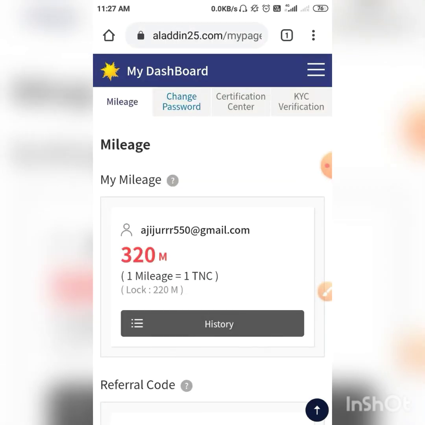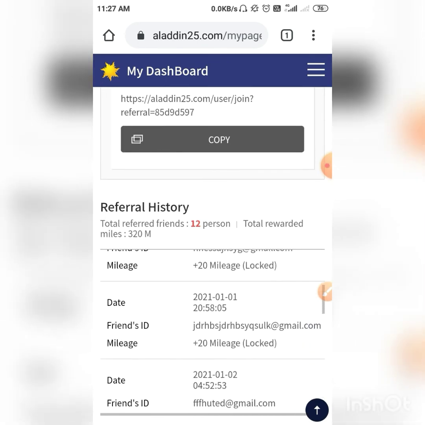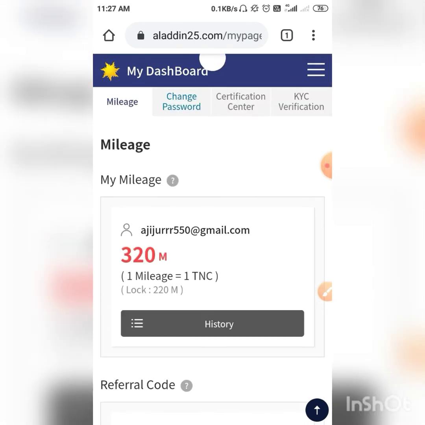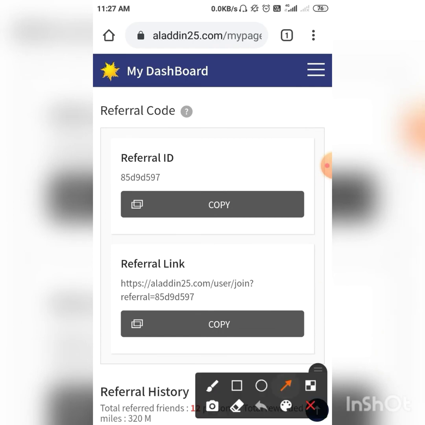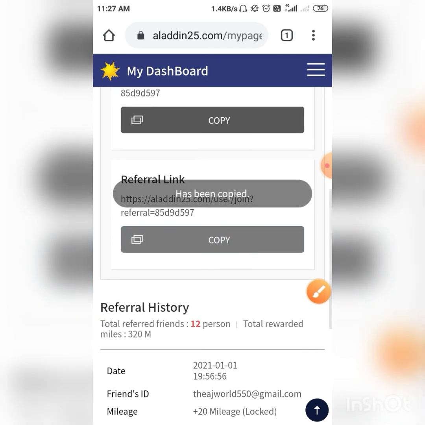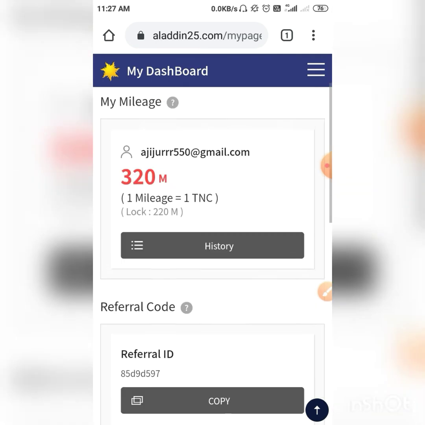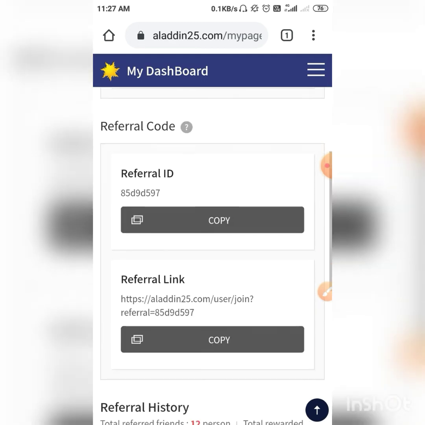So guys, you can check it. These are all my own email IDs. And guys, how do you invite your friend? Copy your referral link. Just I click my invitation link, referral link, and it has been copied. Then you can send it to your friend on WhatsApp, Facebook, or any other platform.